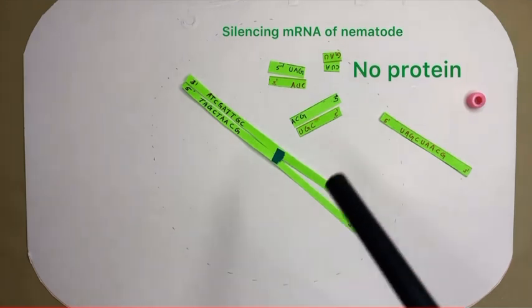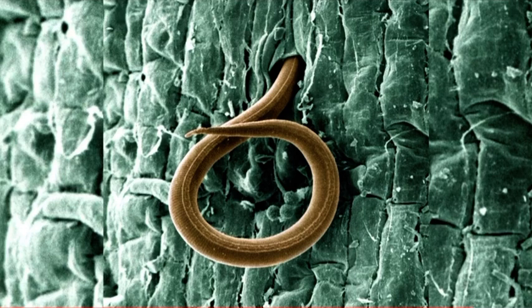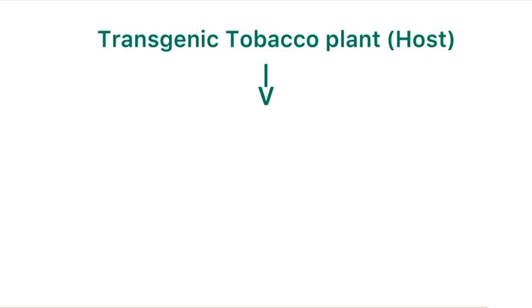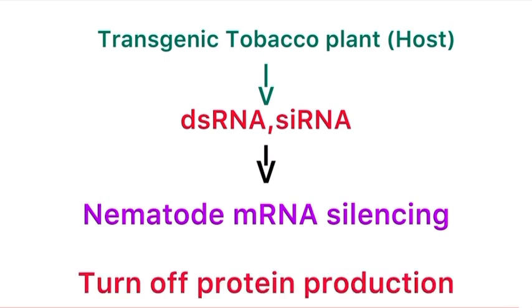That means it is effectively silencing the gene. So the parasite cannot survive in a transgenic tobacco host plant, and so the plant is protected from the pest. The host-generated RNA interference has proved to be a revolutionary approach for the delivery of double-stranded RNA or small interfering RNA into the feeding nematodes for the silencing of vital nematode-specific genes.